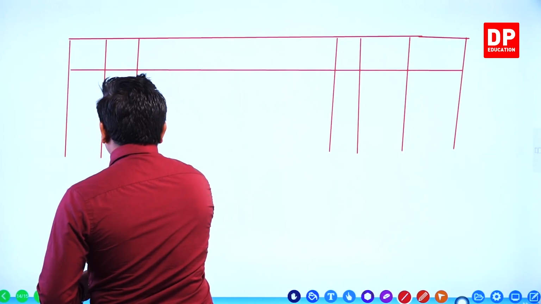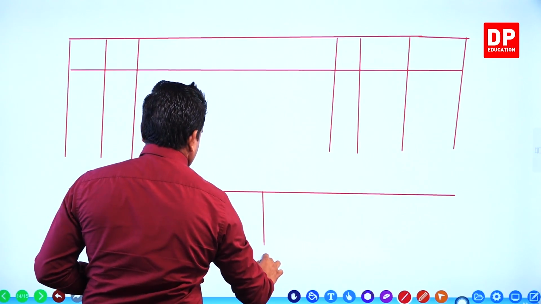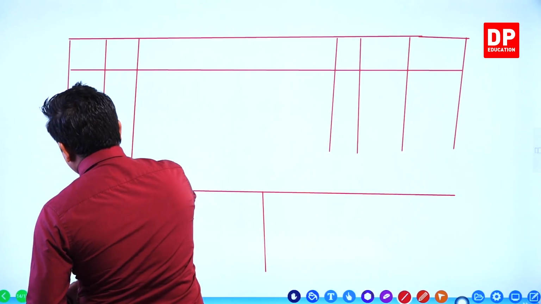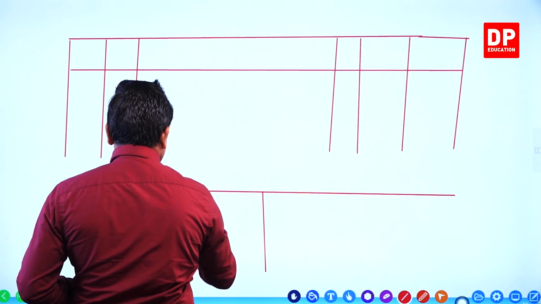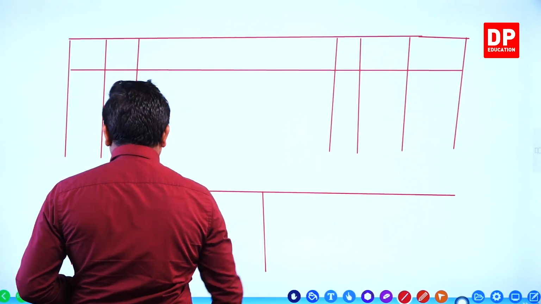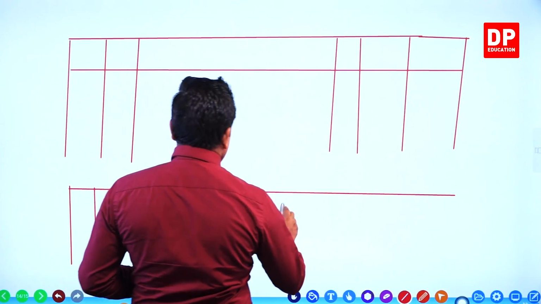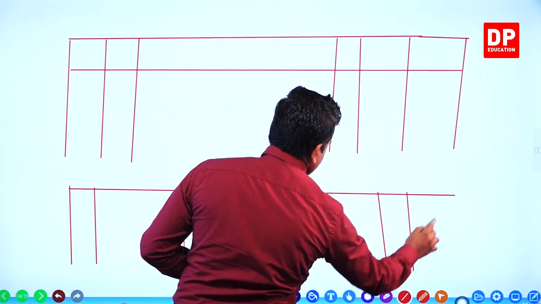We have to draw two accounts: date, description, ledger folio, value; date, description, ledger folio, value.